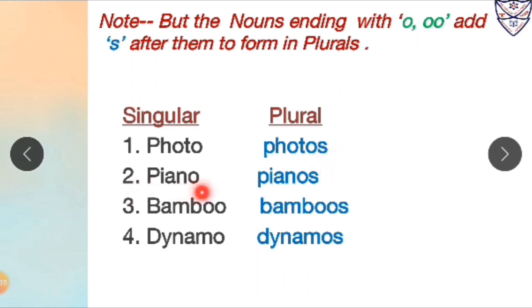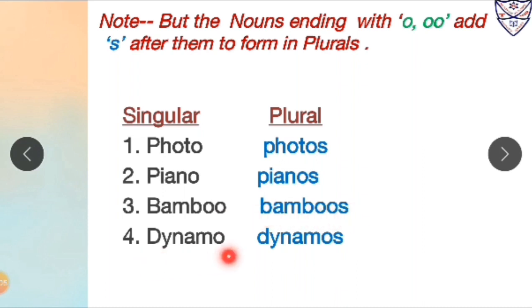Then number 2, piano. Over here the word piano is in singular form which is ending with O. So to make its plural form we will add S after it. So piano will become pianos in plural form. Number 3, bamboo. Over here the word bamboo is ending with double O. So to make its plural form we will add S after double O. So bamboo is in singular form and its plural form will be bamboos.